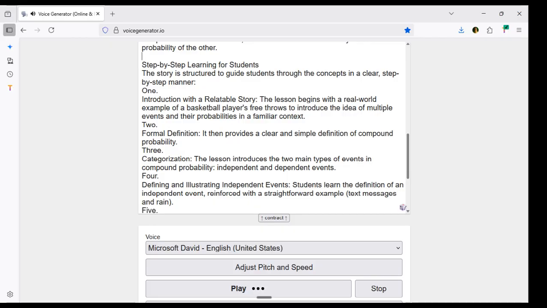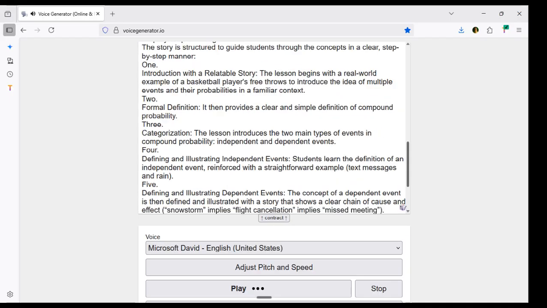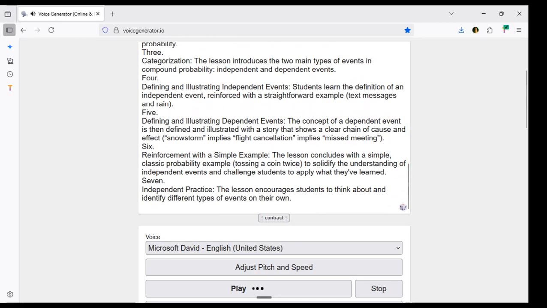Step-by-step learning for students. The story is structured to guide students through the concepts in a clear, step-by-step manner. 1. Introduction with a relatable story. The lesson begins with a real-world example of a basketball player's free throws to introduce the idea of multiple events and their probabilities in a familiar context. 2. Formal definition. It then provides a clear and simple definition of compound probability.